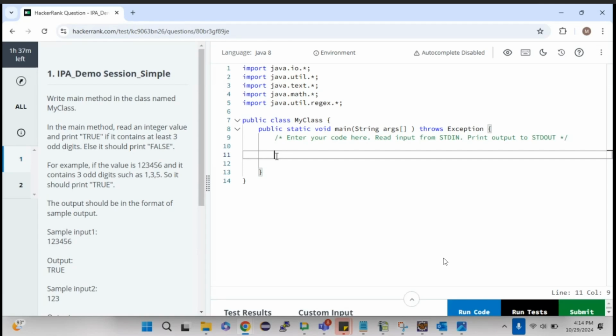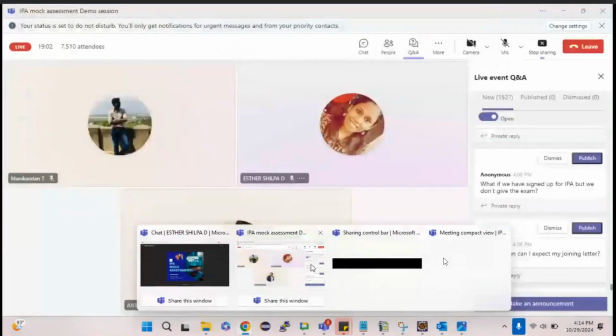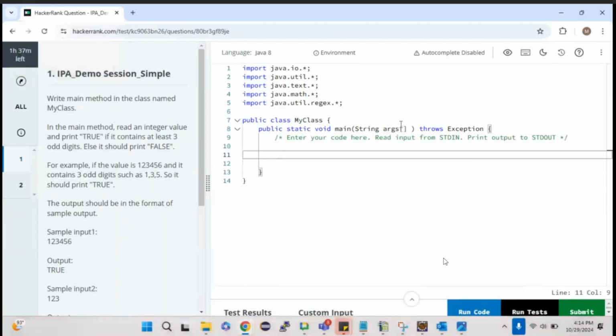Which class do we need to use? There is a predefined class to get inputs from the user. Anybody want to give it a try? Yes, the Scanner class, which is already present in the util package. We have already imported everything in the util package, so I don't need to import any new package here.